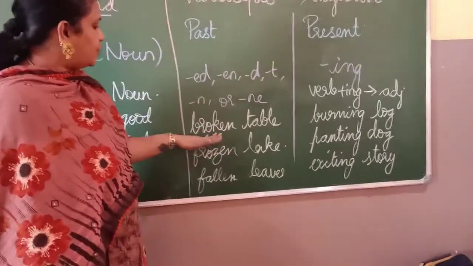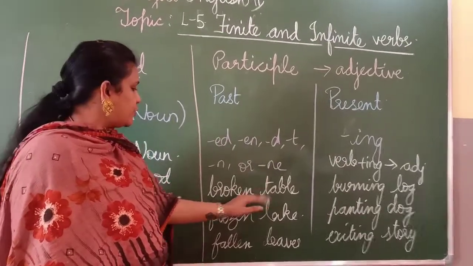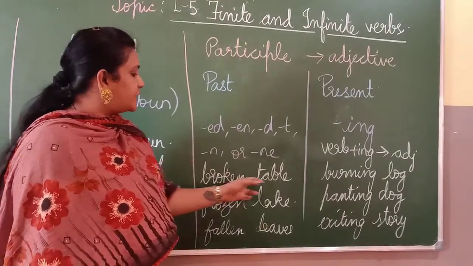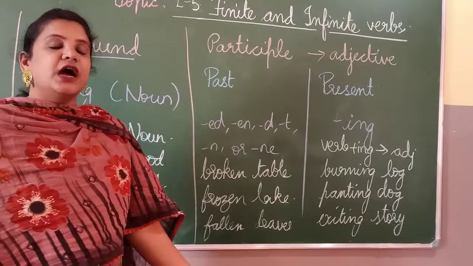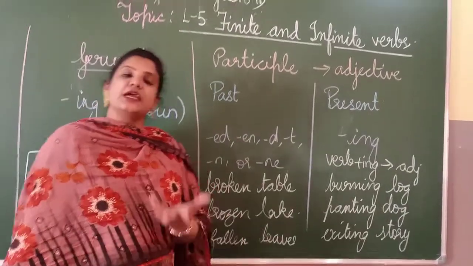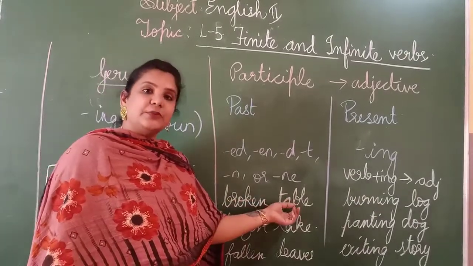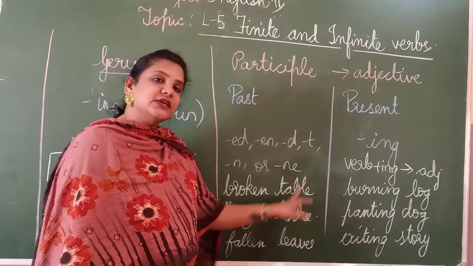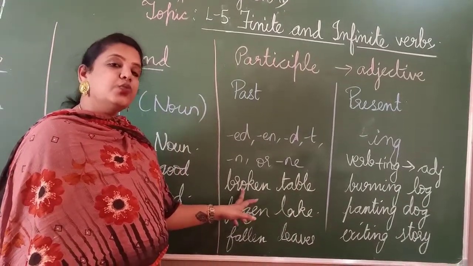See here, broken. Broke is again what? Your verb, right? Broke is again your verb. Broken is again your participle. Broken table. Table is a noun, right? What is an adjective? Adjective is a word which describes your noun. Correct, no? So here we are trying to describe your noun. Correct? These are your nouns. Table, lake, these are your nouns. We are trying to describe your noun by using a verb in it.